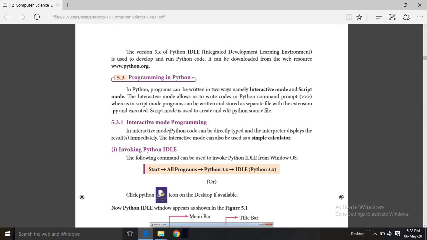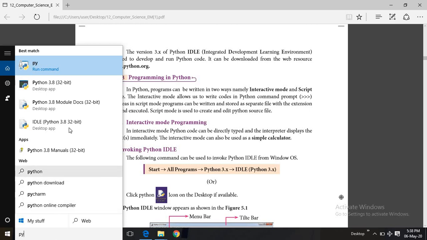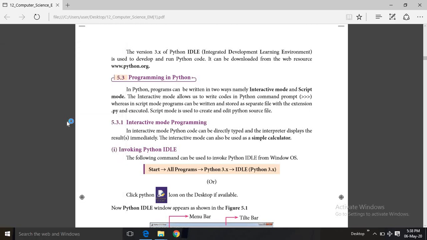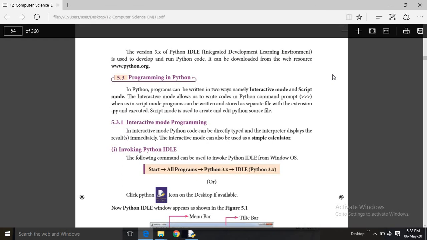In interactive mode, Python code can be directly typed and the interpreter displays the results immediately.